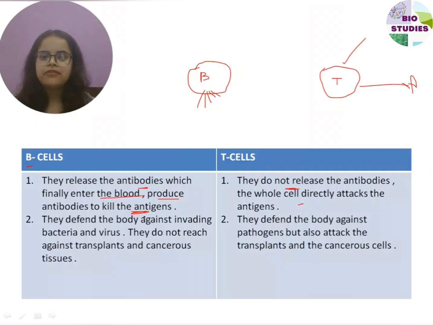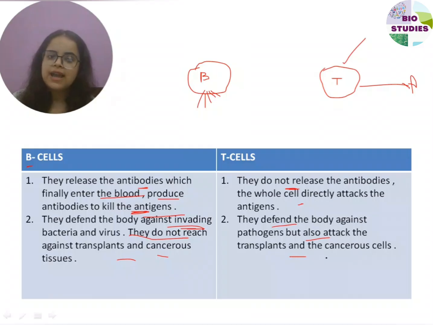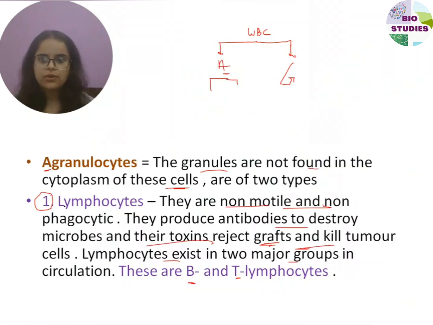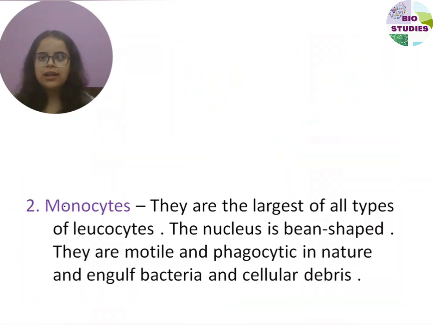They defend the body. B cells defend the body against the invading bacteria and virus. They do not react against transplants and cancerous tissues. But the T cells defend the body against the pathogens but also attack the transplants and the cancerous cells. So that is the major difference between the B cells and the T cells. These are two types of lymphocytes.